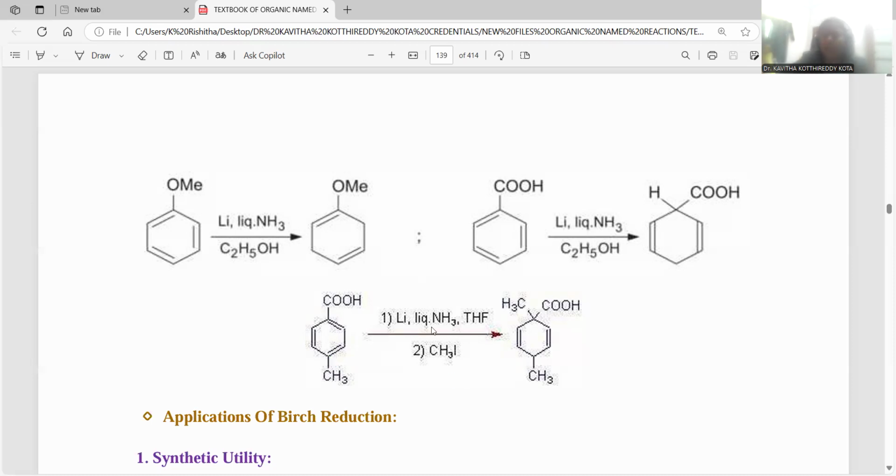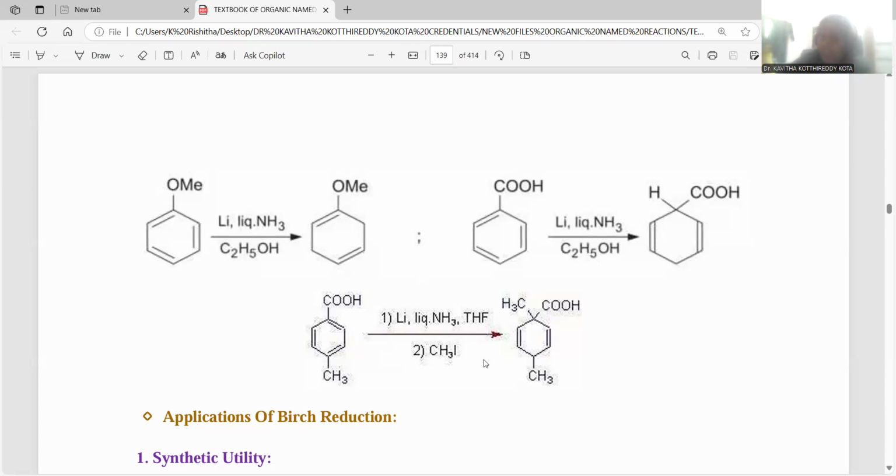Later on, let me perform the alkylation, so that an alkyl halide is treated. Since the first position has a free hydrogen, that will be substituted with this methyl, so here addition followed by substitution takes place in this reaction. Step number 1 is designated as the addition. Step number 2 is called a substitution reaction, alkyl substitution. This is the way product formation is influenced by existing functionalities.